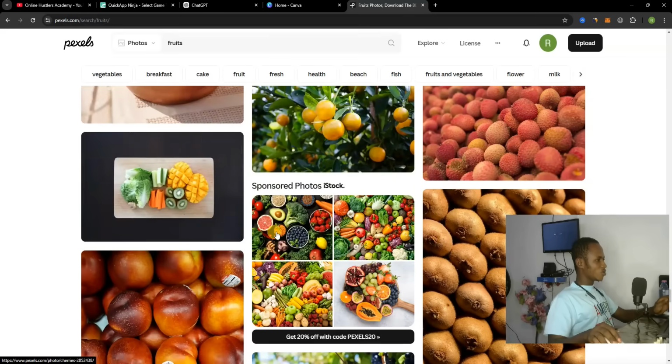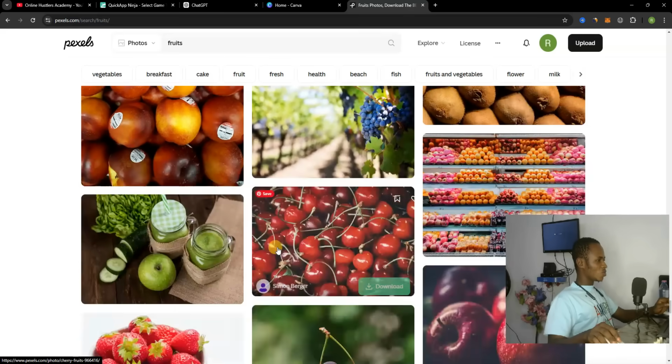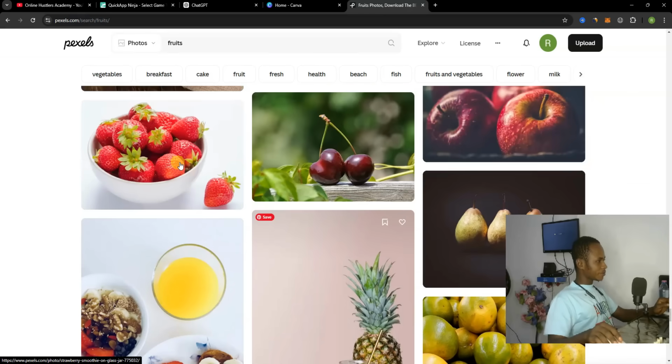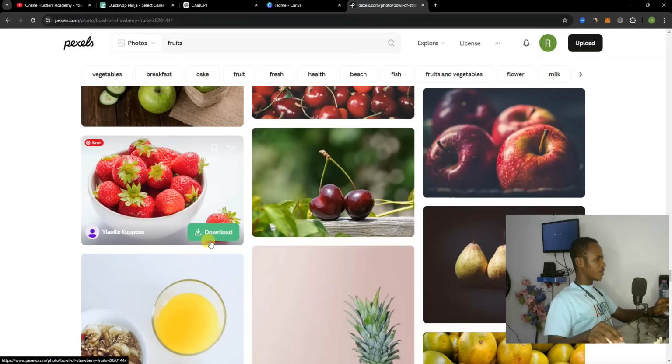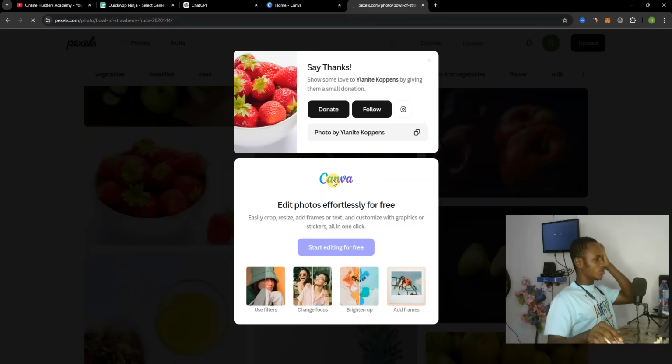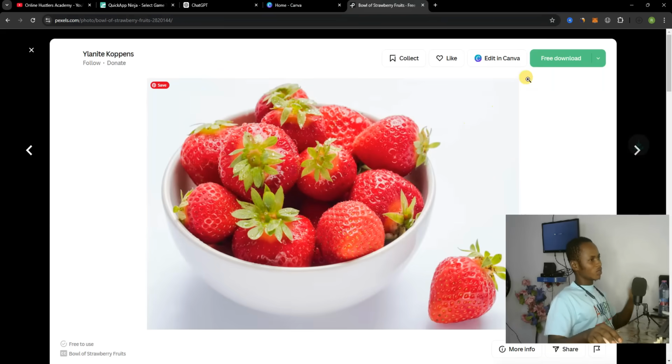So you can browse through it and then search for what you want. Let me use this strawberry over here. Let me download it. You just have to hit on download. You don't have to do anything.